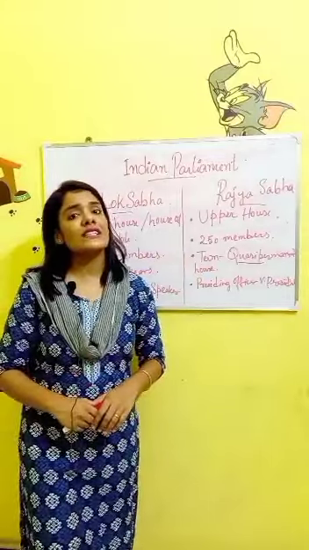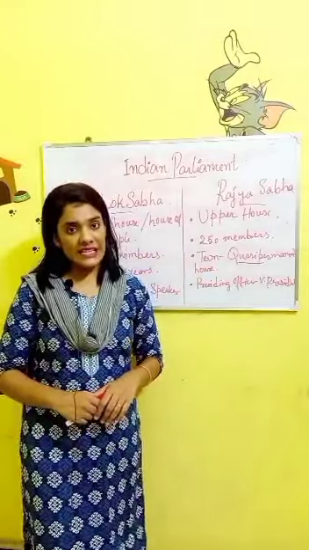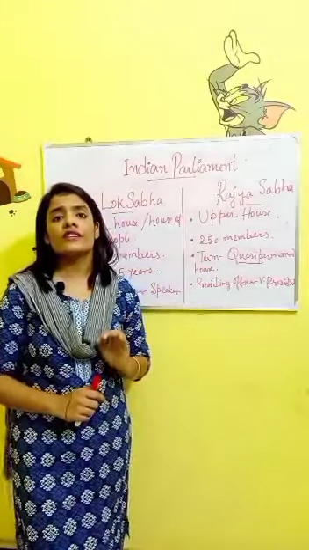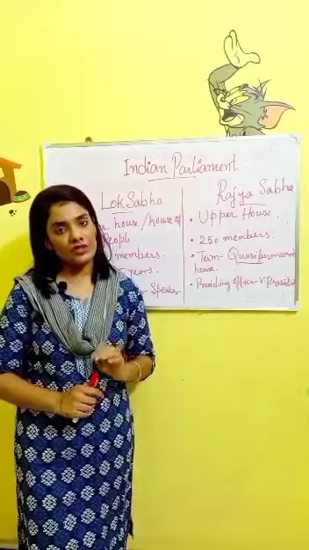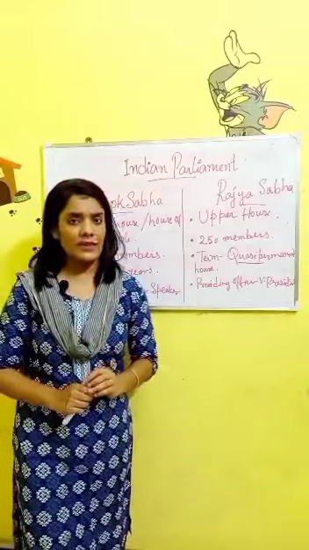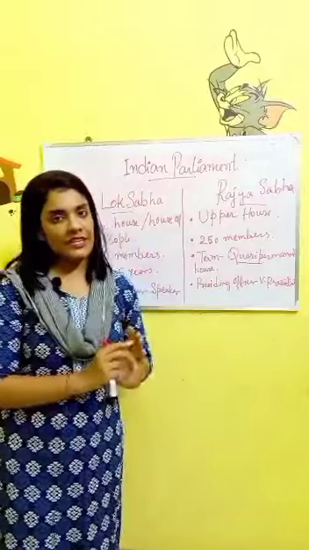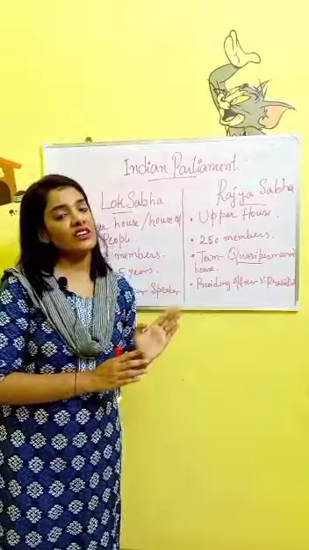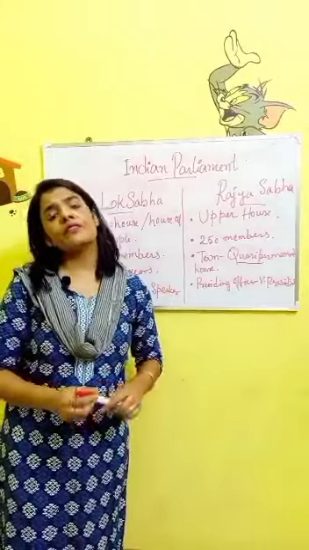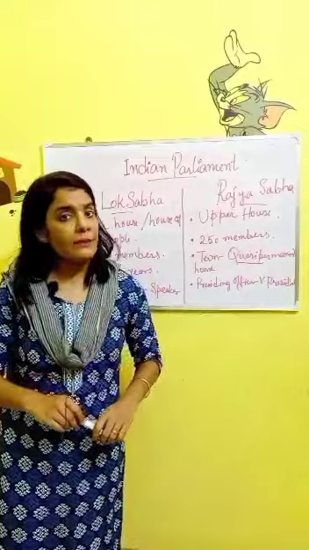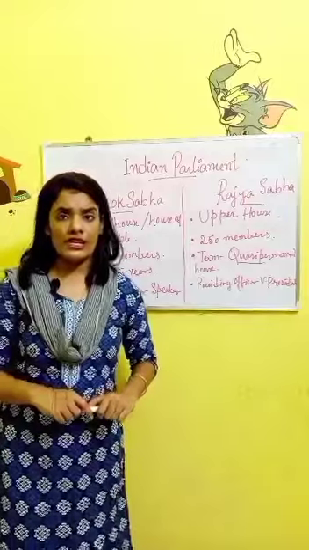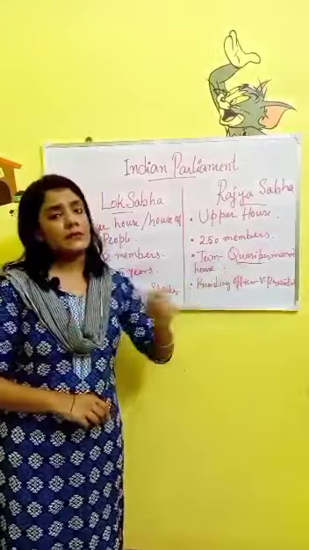It is a quasi-permanent house. Rajya Sabha is a quasi-permanent house. One third of its members retire after every 2 years, and the term of individual members of the Rajya Sabha is 6 years. In other words, you can also say that Rajya Sabha is a quasi-permanent house.